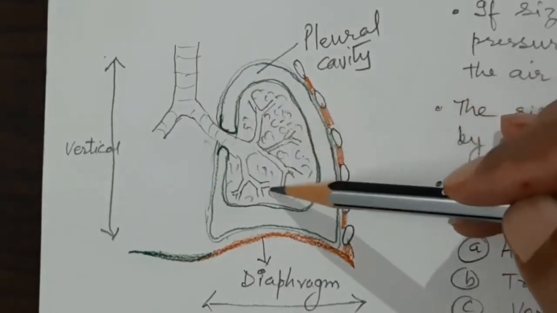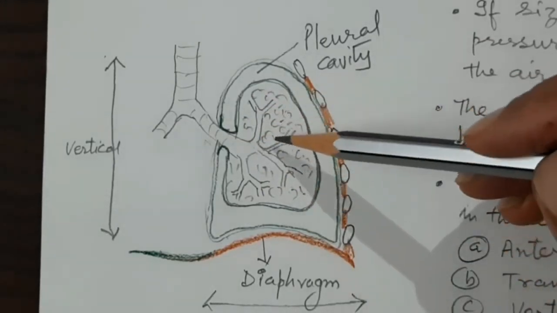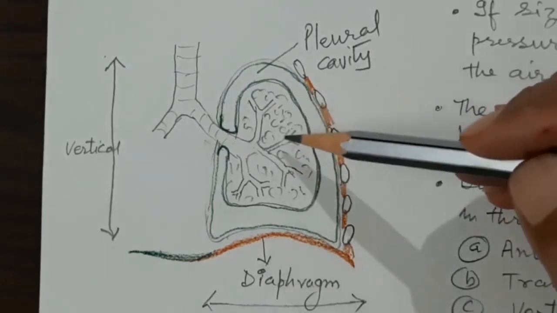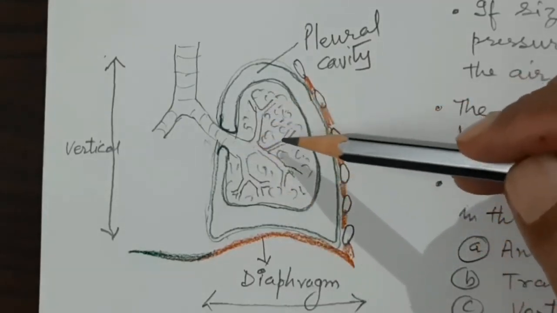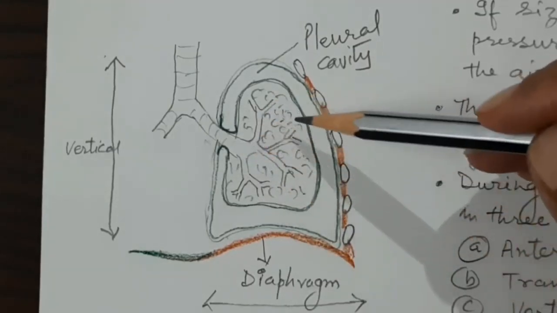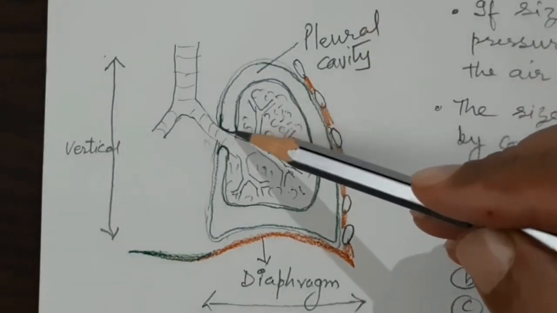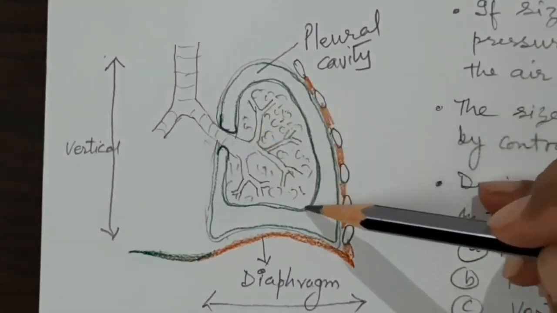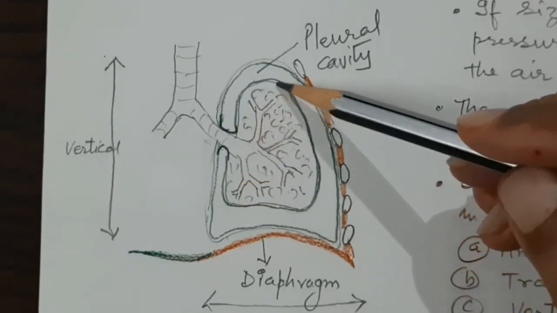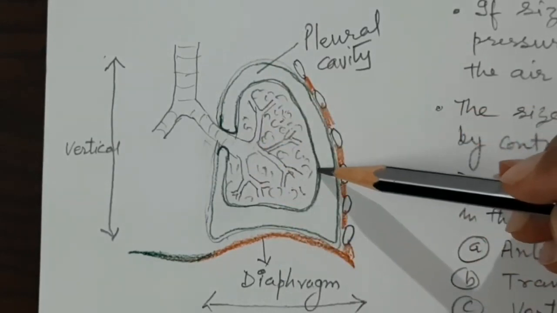So this structure is almost like a sponge where the spaces are there, and these spaces in the lung are called alveoli, which are very small chambers of air. Air comes into the alveoli, where gaseous exchange takes place. Now this lung is covered by a serous membrane. It is very intimate. Just see this green line. This green line is very intimately covering the surface of the lung, all the surface of the lung, and this is called the visceral pleura.